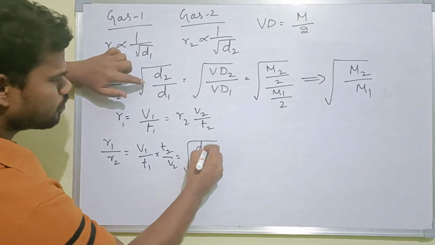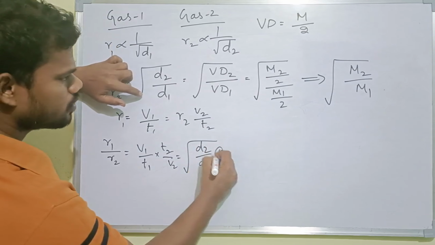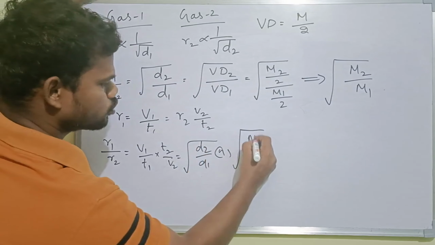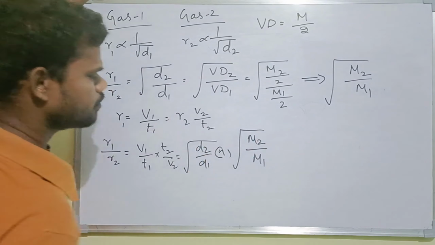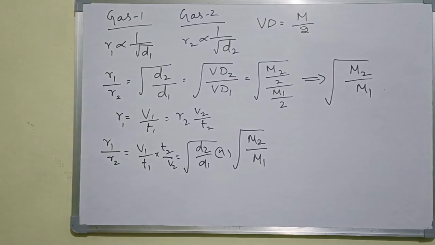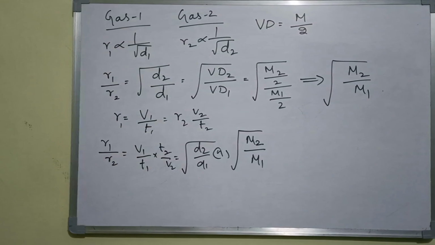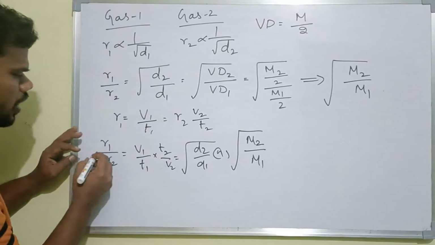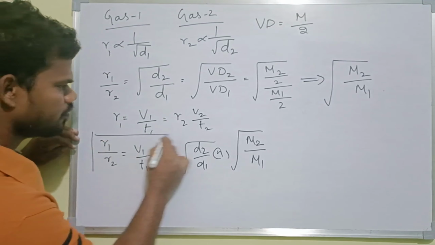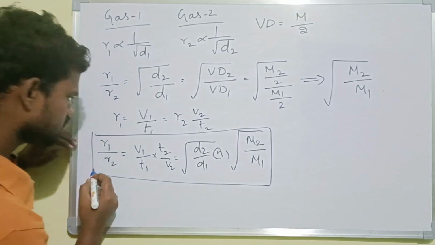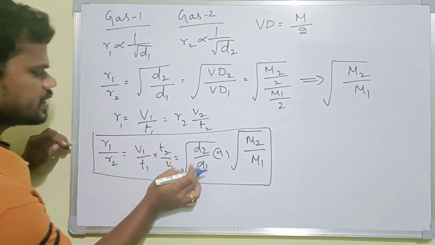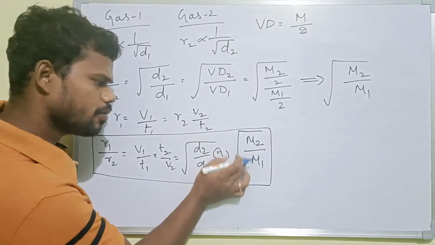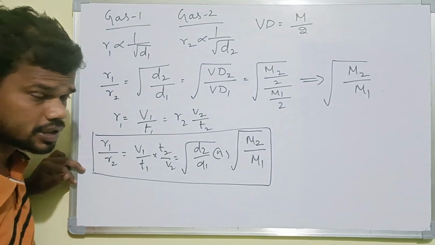That equals D2 by D1, or root of M2 by M1. So for volume occupied per time, we have to use these formulas. If density is given, we can use this one. If molecular mass is given, we have to use this formula.